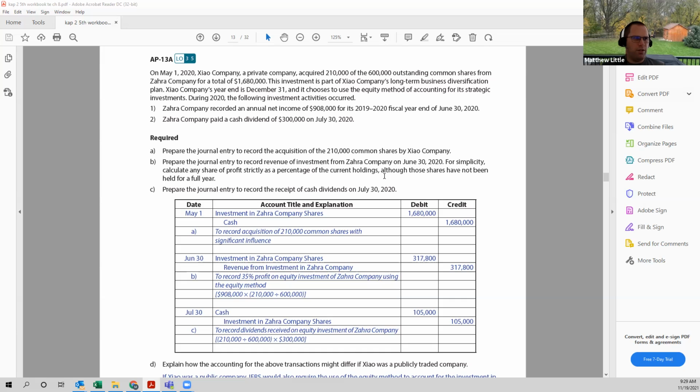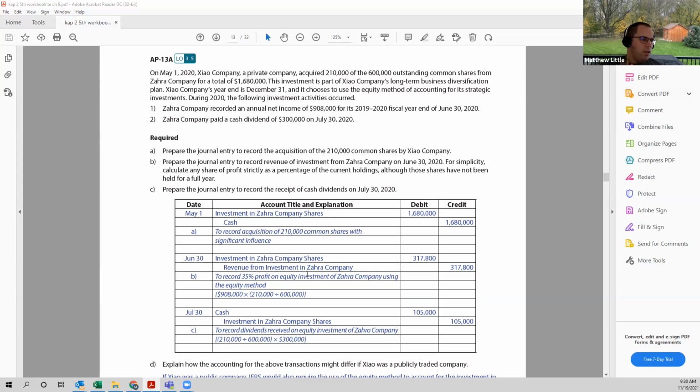And we're told that during the year, Zahara Company recorded an annual net income of 908,000, and they paid a cash dividend of 300,000. So we're asked to prepare the journal entry to record the acquisition, the journal entry to record revenue of investment, and the journal entry to record the receipt of cash dividends. So in this case, the original acquisition was for 1.68 million. So we would debit our investment in Zahara Company shares and credit cash for the same amount. And that's for the 210,000 shares.